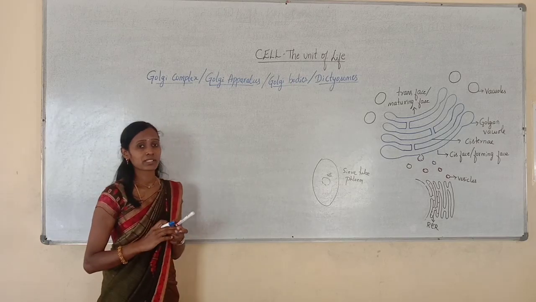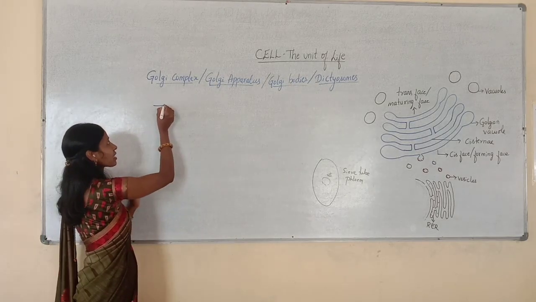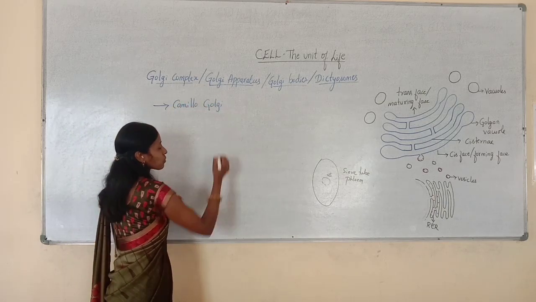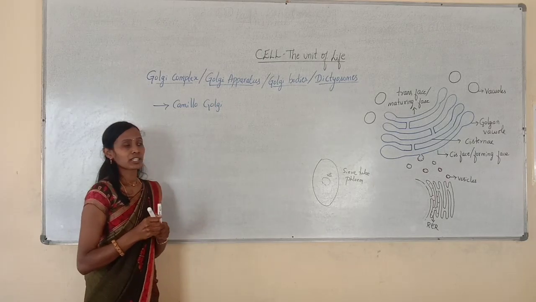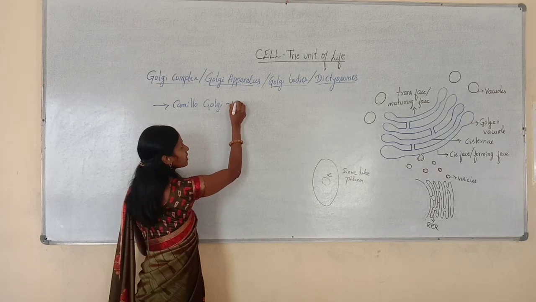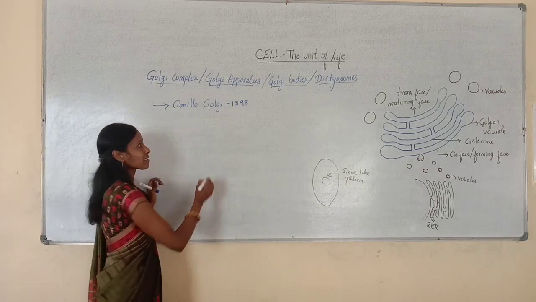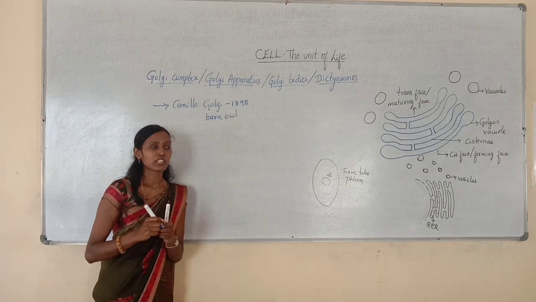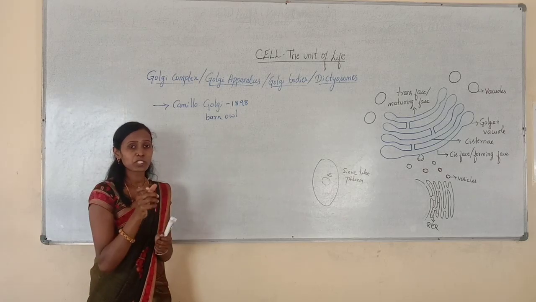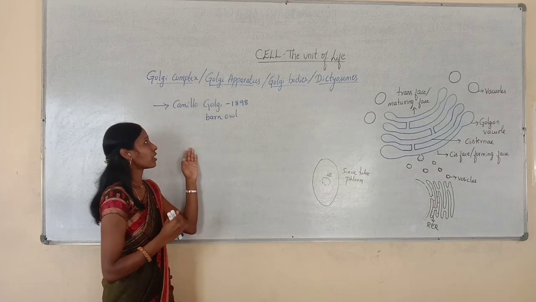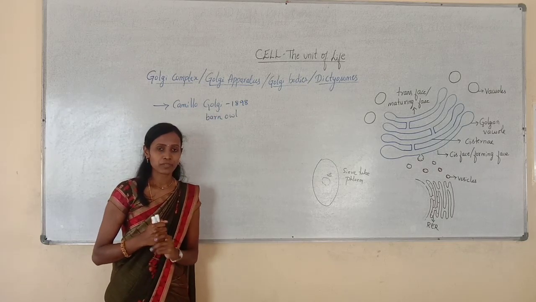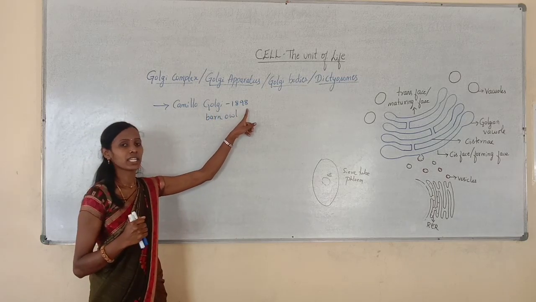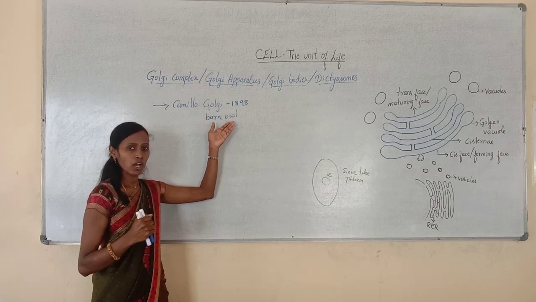The Golgi complex was first discovered by an Italian scientist called Camillo Golgi in the year 1898 in the cells of barn owl. There is a species of owl called barn owl, and especially in the cells of barn owl he discovered the presence of Golgi complex. So, who discovered Golgi complex? It was discovered by Camillo Golgi in 1898 in the cells of barn owl.